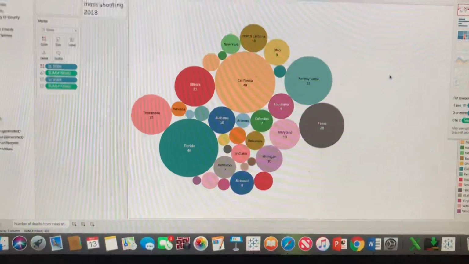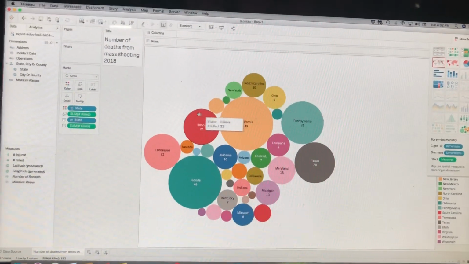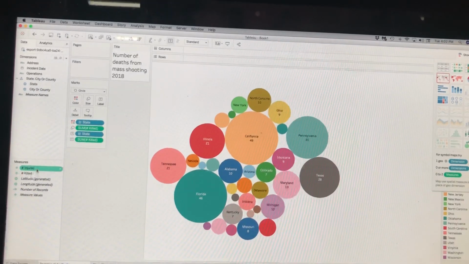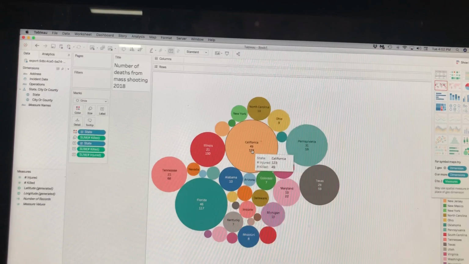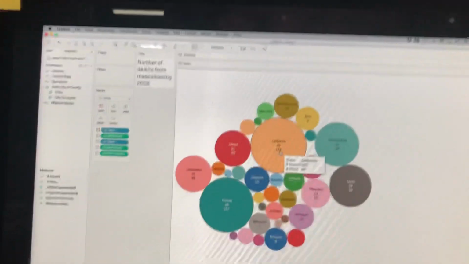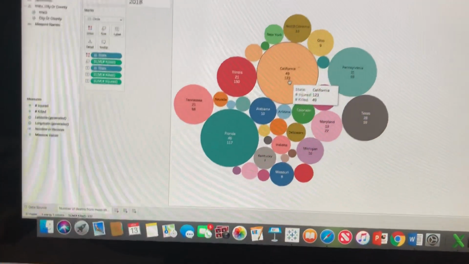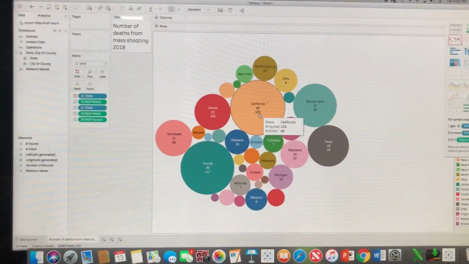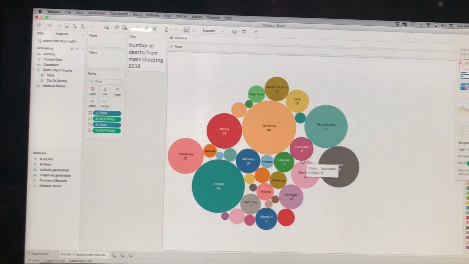put the visualization together. Of course, we could have gone into more detail. We could have looked at injuries, the number of injured, and there we would see. So now look at this number. There are 123 people injured from mass shootings in 2018 in California. But right now we're just looking at the deaths. So we're going to take that, remove that.